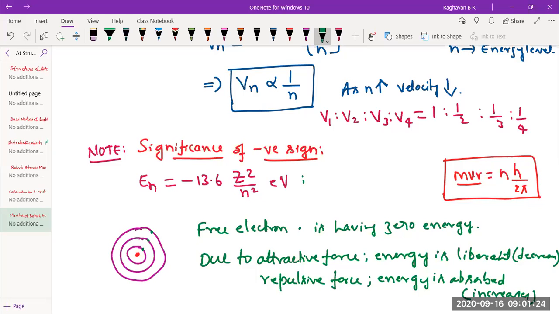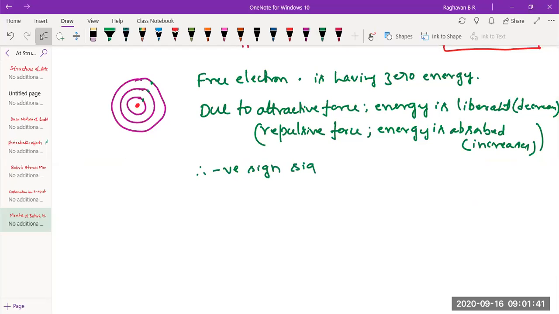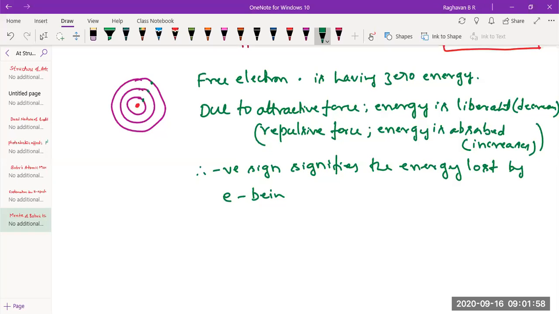So I would say one thing. I'll write it down: because free electron is having zero energy, due to attractive force, energy decreases. Therefore, negative sign signifies the energy lost by electron being present in a particular energy level.